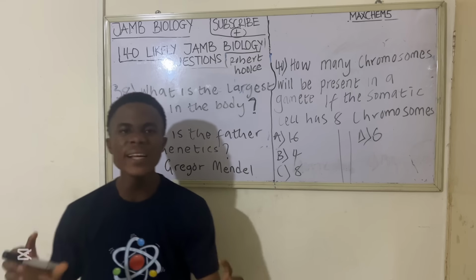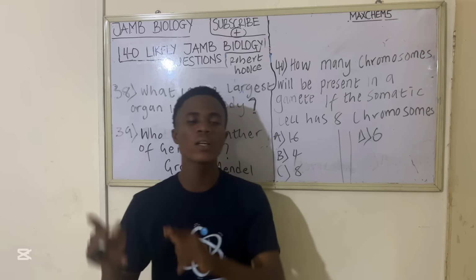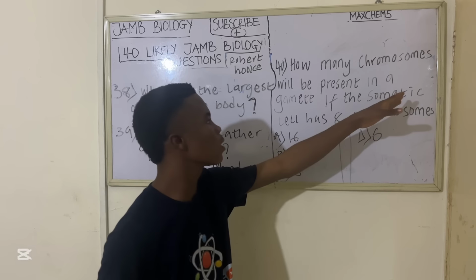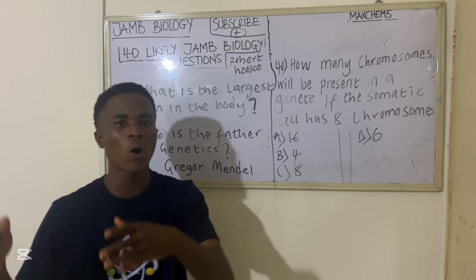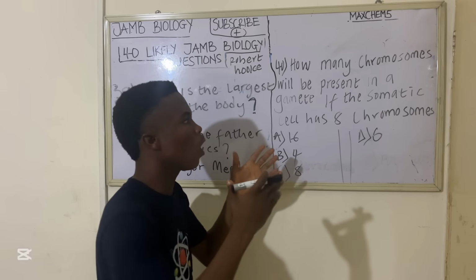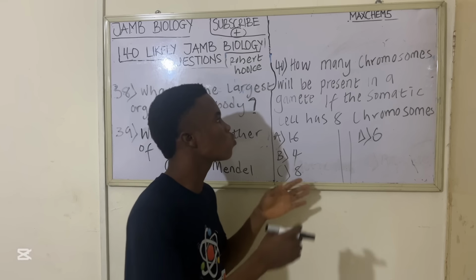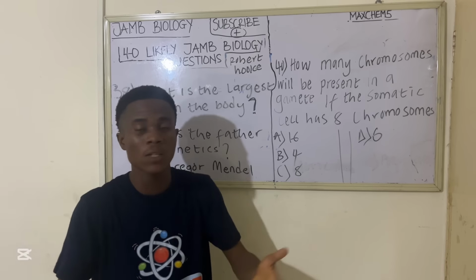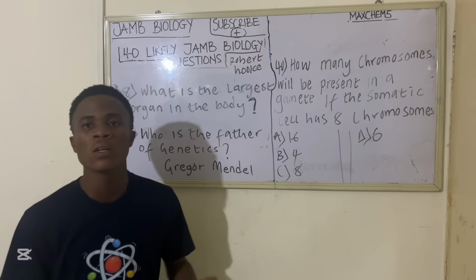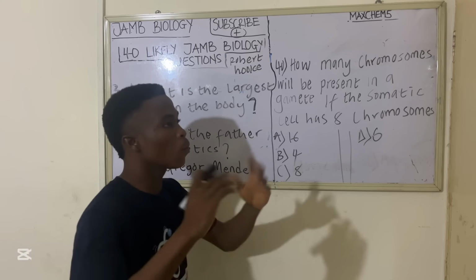Now, in cell division, there are 2 types of cell division. We have mitotic division and meiotic division, or mitosis and meiosis. Mitosis occurs in somatic cells. Somatic cells are non-reproductive cells, they undergo growth by dividing, so they don't reproduce. But meiotic division occurs in reproductive cells or gametes. So the difference is that somatic cells are non-reproductive, like the other body parts that are not reproductive organs.